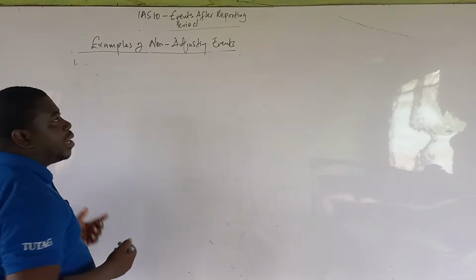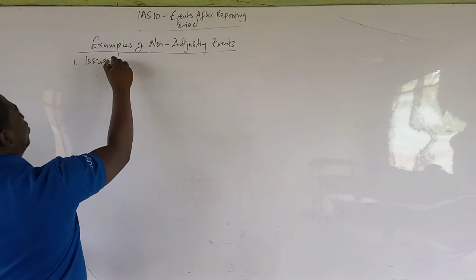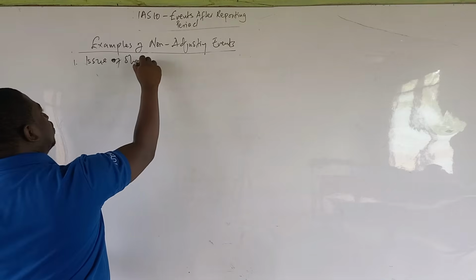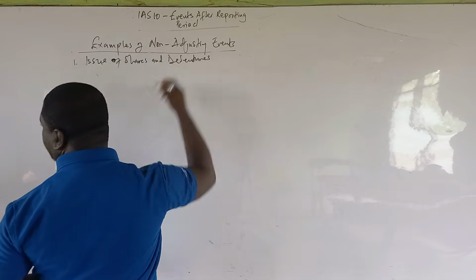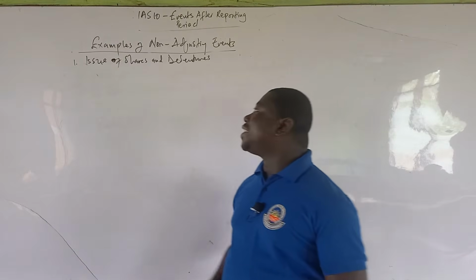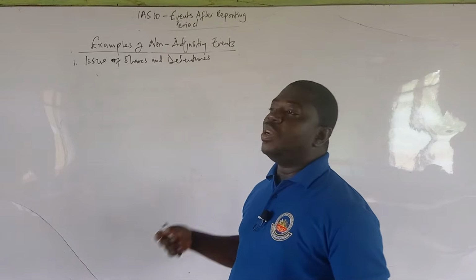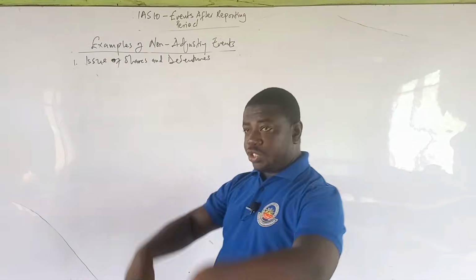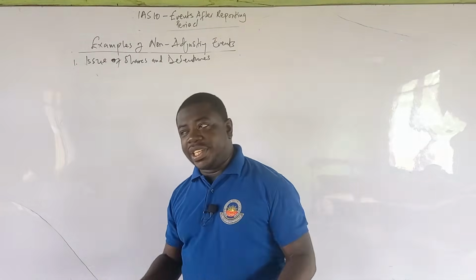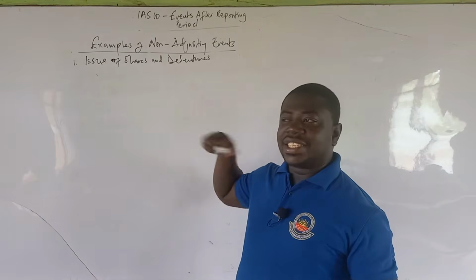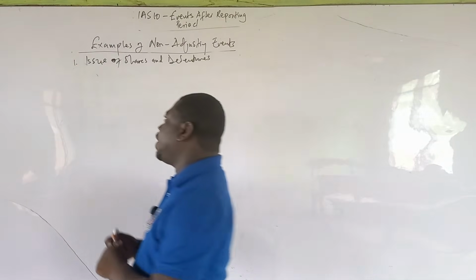Now, the first example I will mention is about issues of shares and debentures. In fact, when you issue shares after the reporting period, it relates not to the previous period. It relates to your current period that is ahead of you. So please, if you are issuing shares or debentures in January, February, you don't adjust it on the previous year's financial statement. Some of these things are clear to be understood.